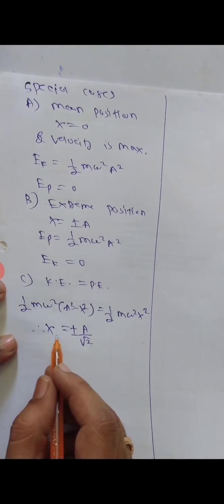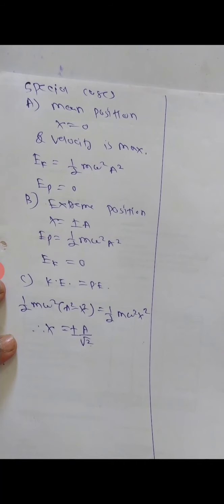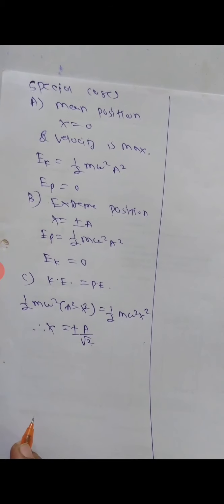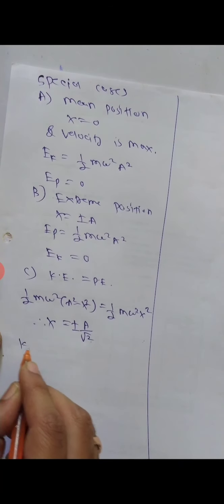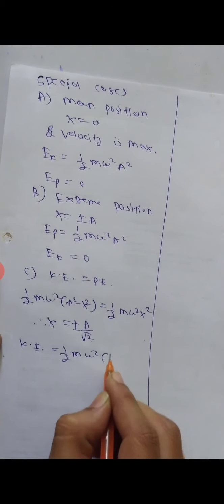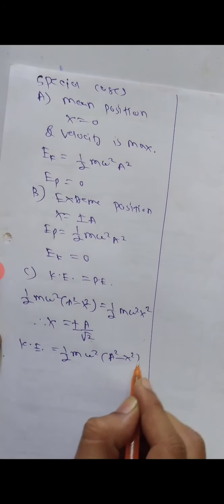So if you put this x equal to plus or minus a by root 2 in kinetic energy, now we know the value of kinetic energy again. So what is kinetic energy? Kinetic energy is equal to half m omega square into (a square minus x square).